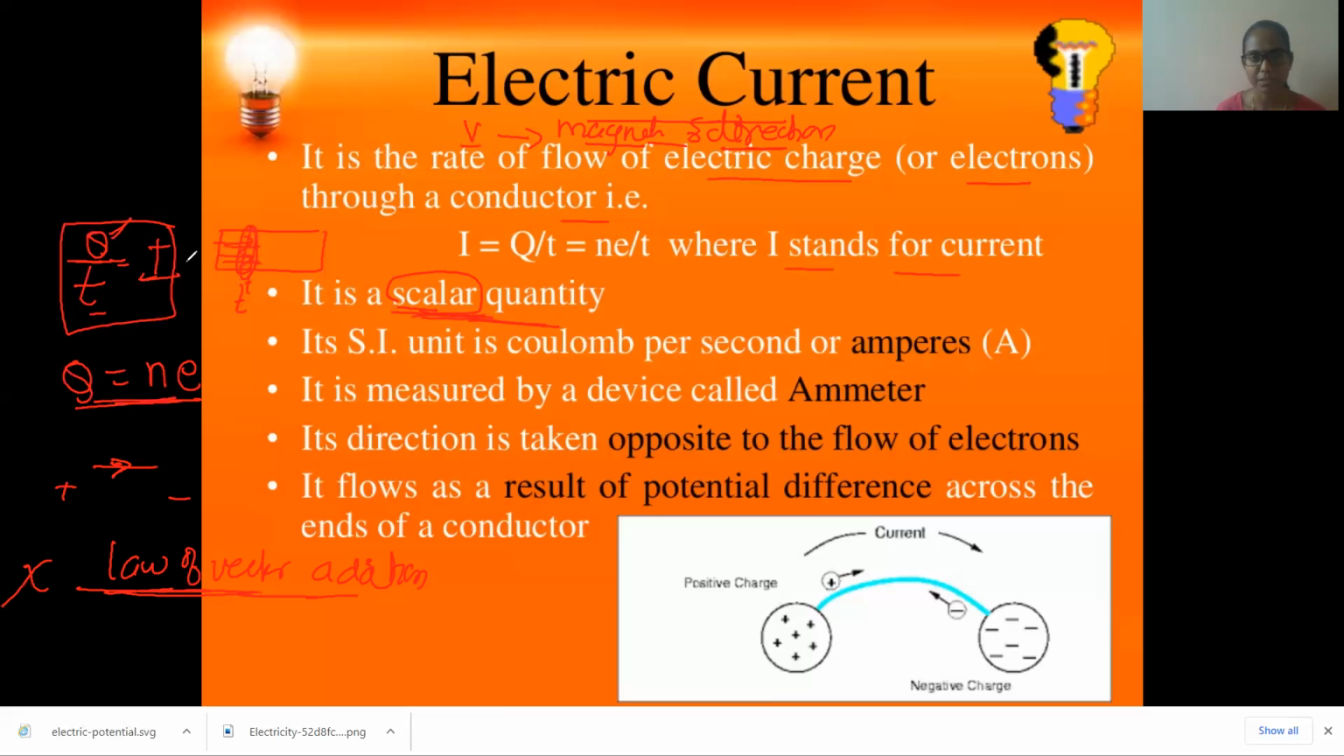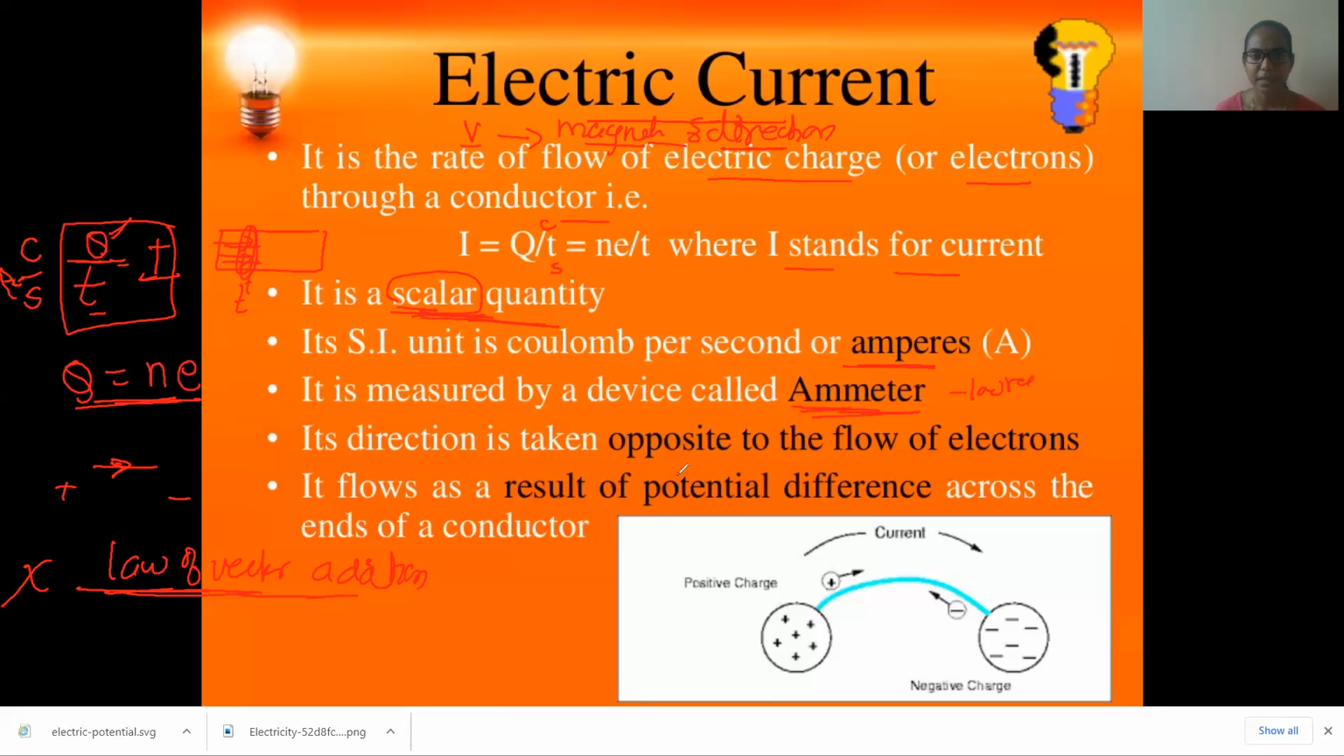And the SI unit of electric charge is the coulomb and the time is second. So coulomb per second is nothing but your ampere. Charge is coulomb and time is second, so coulomb per second is what we call ampere. And it is measured by a device called an ammeter. I'll discuss the ammeter in more detail in a coming video. An ammeter has very low resistance, so we always connect this ammeter in series with the circuit.